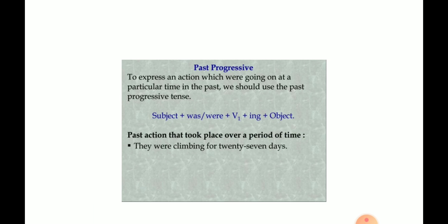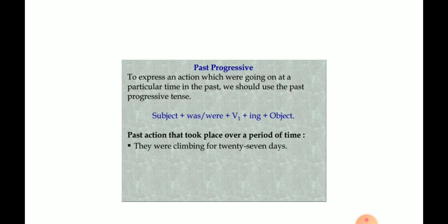The next is past progressive or past continuous tense. Past continuous tense is used to indicate an action that was happening at some time in the past. The time of the action may or may not be indicated. It is also used with always, continually, etc., for present habits or the past. He was always sulking. He was always late to school.